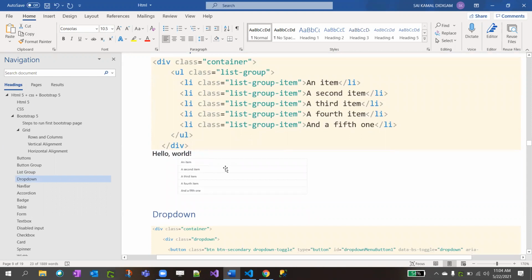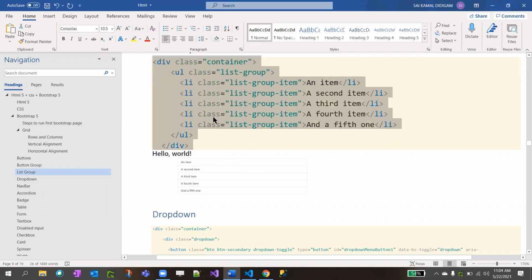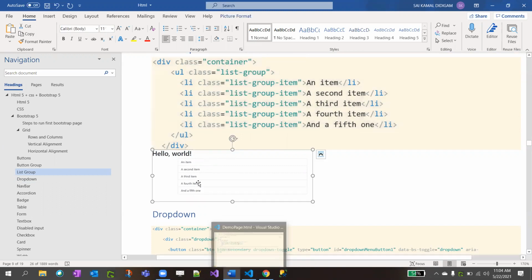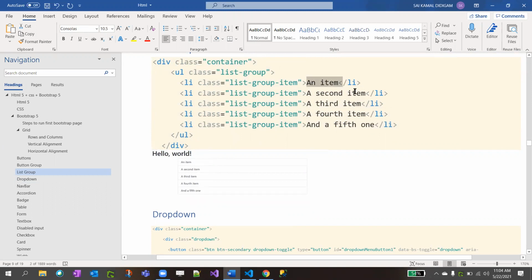In regular HTML, you have UL, LI, right? It's a list, ordered list and unordered list. Ordered list is numbered, right? Unordered is bullet. So what we'll do? It's an output of this, right? This code is nothing but this. The first item is this, second item is this, third item, fourth item. So it's serial. This CSS is defined by Bootstrap.